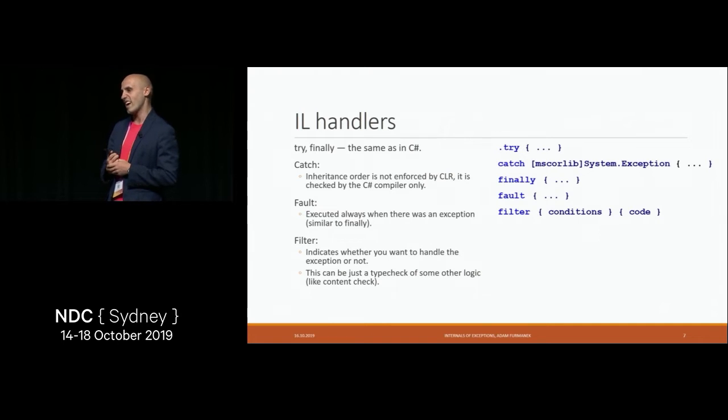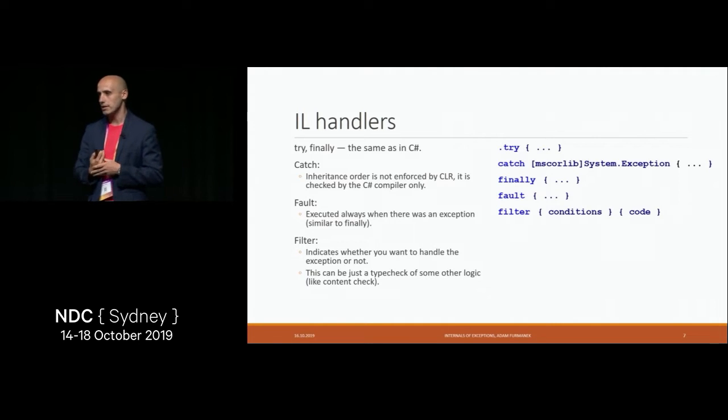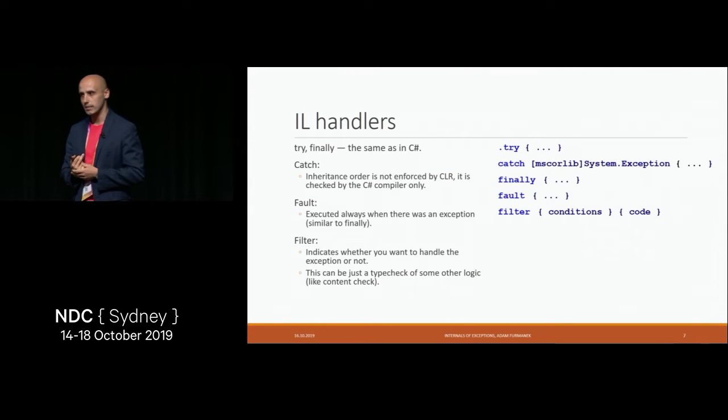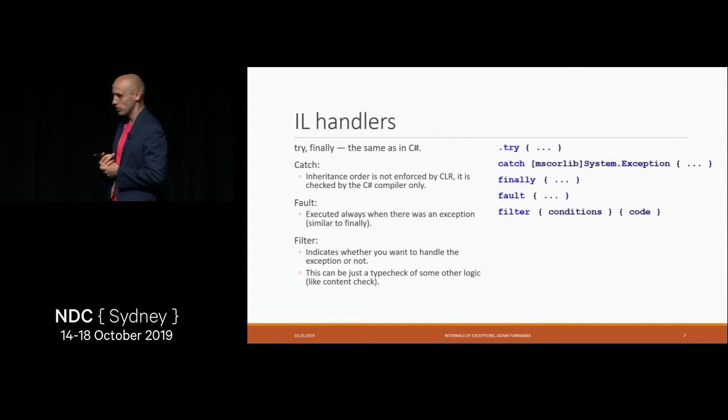There is one more thing added to IL, which is called fault handler. It's very similar in nature to the finally block, in the sense that it executes after, only the difference is that finally executes no matter what happened in the method, whether there was an exception or not. Fault is executed whether there was an exception, no matter whether we handled it or ignored it, fault is always being executed.